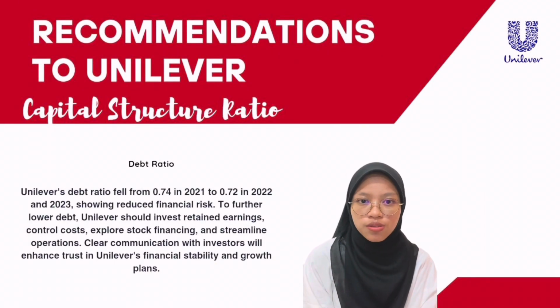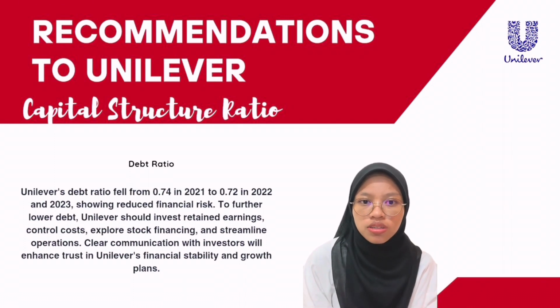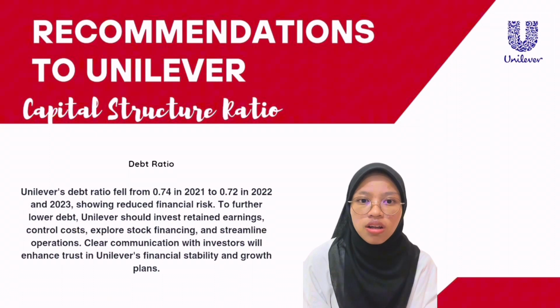The second recommendation to Unilever is the capital structure ratio. First, debt ratio. Unilever's debt ratio decreased from 0.74 in 2021 to 0.72 in 2022, maintaining this level in 2023. This indicates a more stable capital structure and lower financial risk, reflecting reduced reliance on debt.